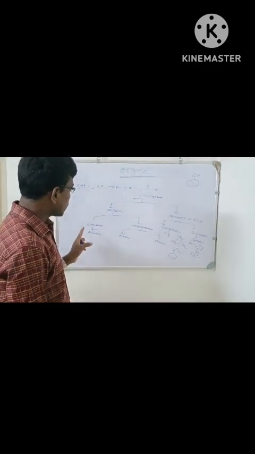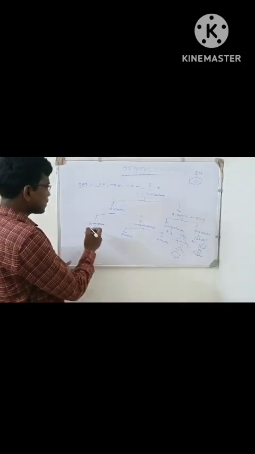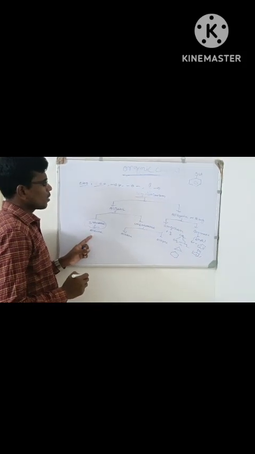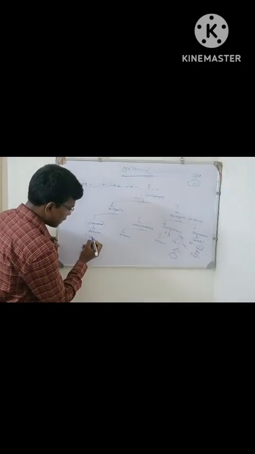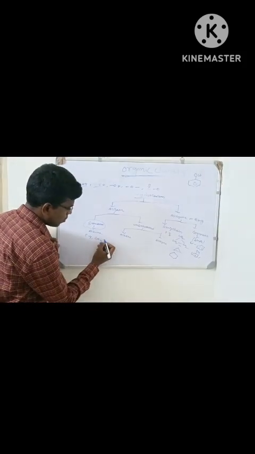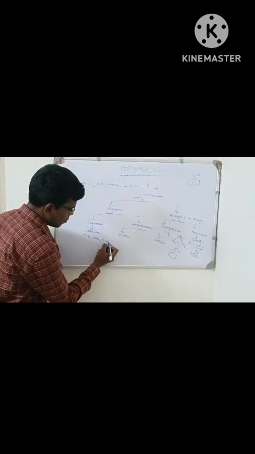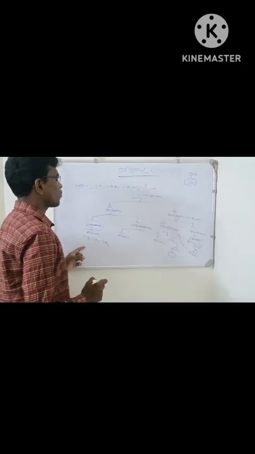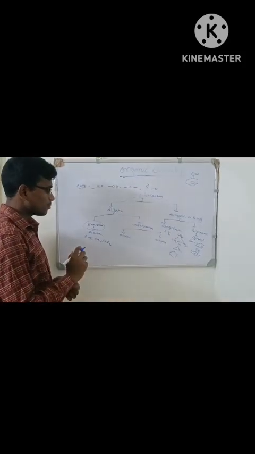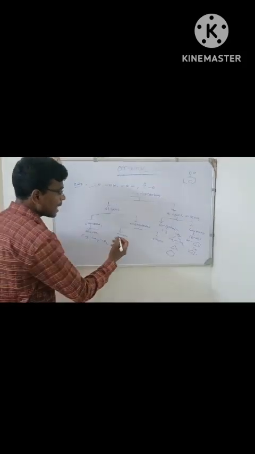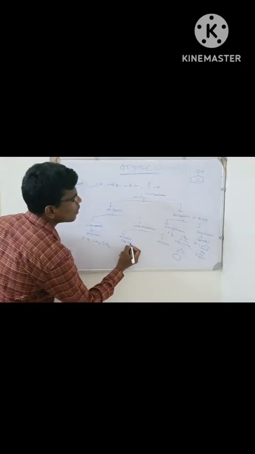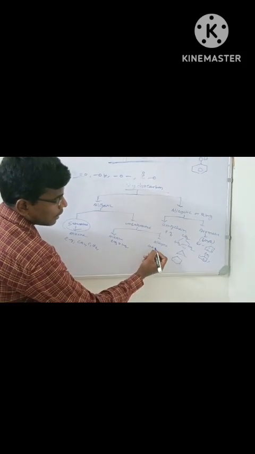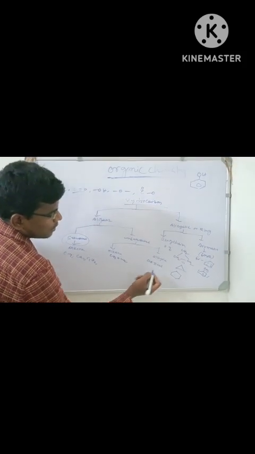Now we will discuss why it is saturated hydrocarbon. Alkane examples: methane, ethane, propane, butane, etc. There are as many long chains. Alkene, as for example, CH2 double bond CH2, ethylene. Alkyne, CH triple bond CH.